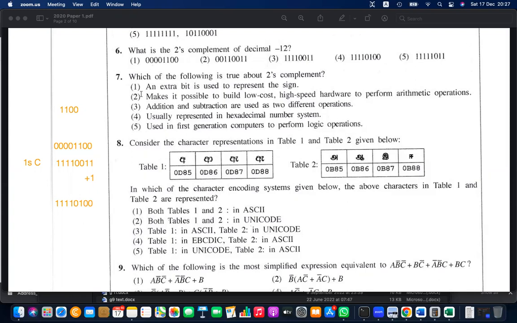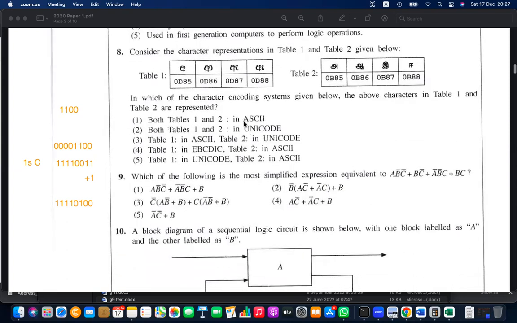This is indirectly true; it is not a direct benefit, but because of 2's complement this happens. Addition and subtraction are used to do different things? No, both are addition. Usually represented in hexadecimal? No, in binary. Used in first generation computers? No, still we are using it. So the partially or indirectly correct answer is number 2.